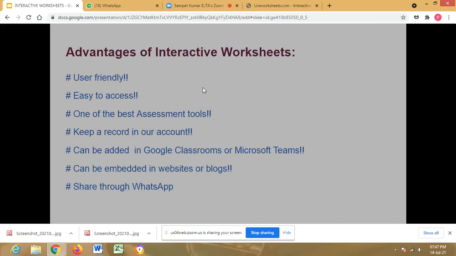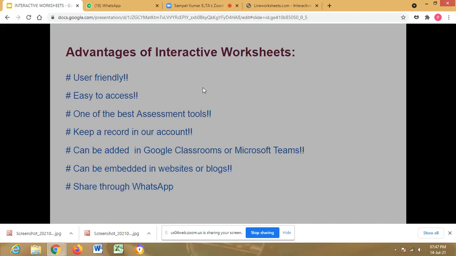Now, what are the advantages? It is user friendly, easy to access, and one of the best assessment tools. We can keep a record in our account: students' answer scripts can be kept in our mailbox for 1 month, so we can keep it as a record for 30 days.